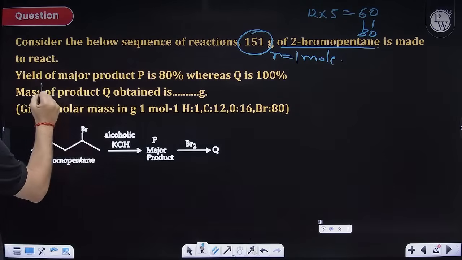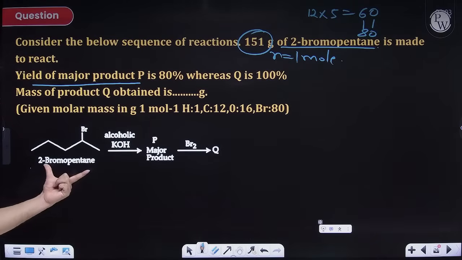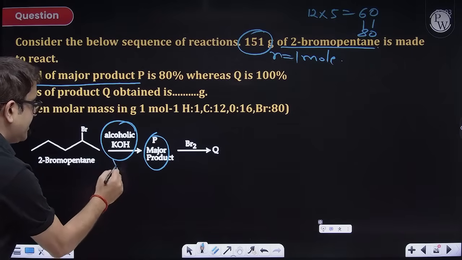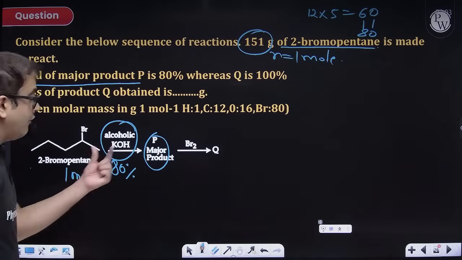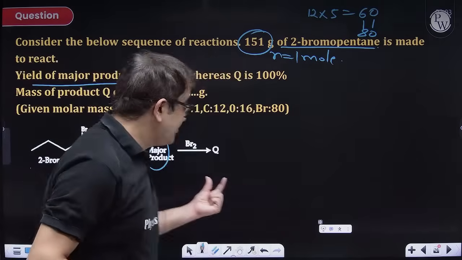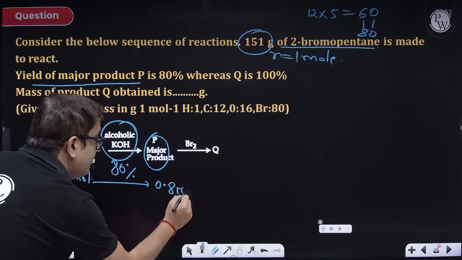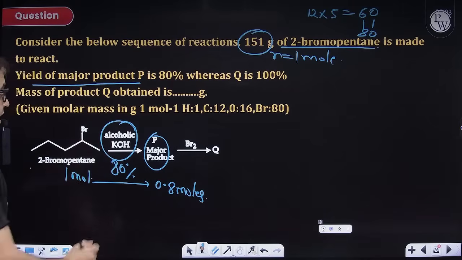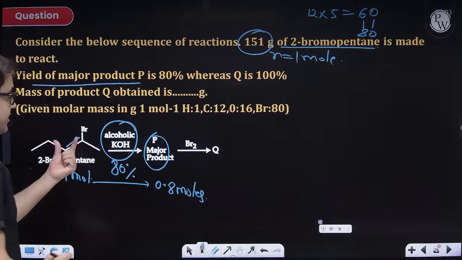So it is made to react with alcoholic KOH and P is formed, but the efficiency is 80%. So sir, 1 mole will form 1 mole if efficiency is 100%. So if it is 80%, how much product is produced? 0.8 moles. I hope everybody is with me. Sir, what does alcoholic KOH do? It will produce an alkene. What alkene, sir? This alkene, because this will be the Saytzeff product.